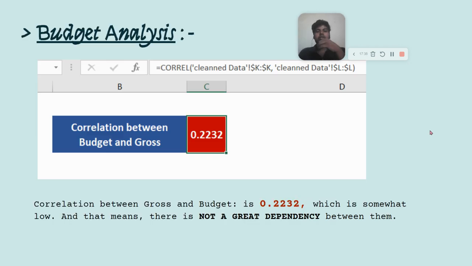Okay, the next analysis was done on budget, and as the client asked, I have found out the correlation between budget and gross, and it is 0.23, which tells you that there is not a huge dependency between these two, right? It means that if a movie has a good budget, it may have good gross also, but if it is a low budget, it can have very high gross as well. So this correlation tells you that there is not huge dependency between these two columns.